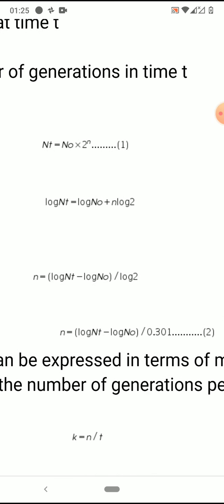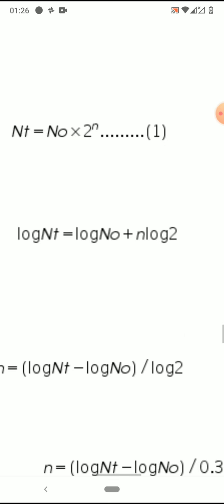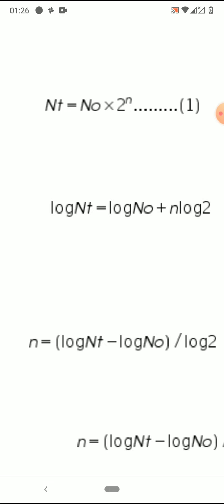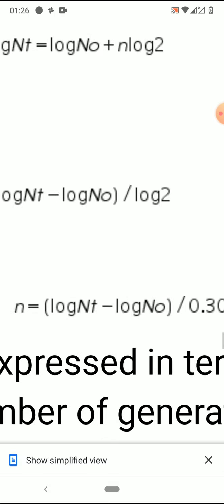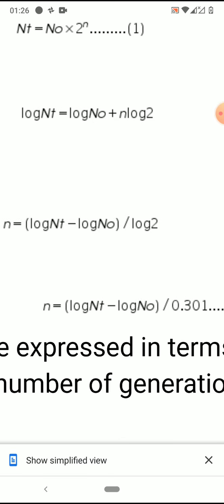So we are applying logarithm to nt is equals to n0 into 2 to the power of n, that is log nt is equals to log n0 plus n log 2. So we are making n the subject, so take log n0 to the other side, it becomes log nt minus log n0, then divided by log 2, then n becomes individual. Okay. n is equals to log nt minus log n0 by log 2. So now the value of log 2 is 0.301.